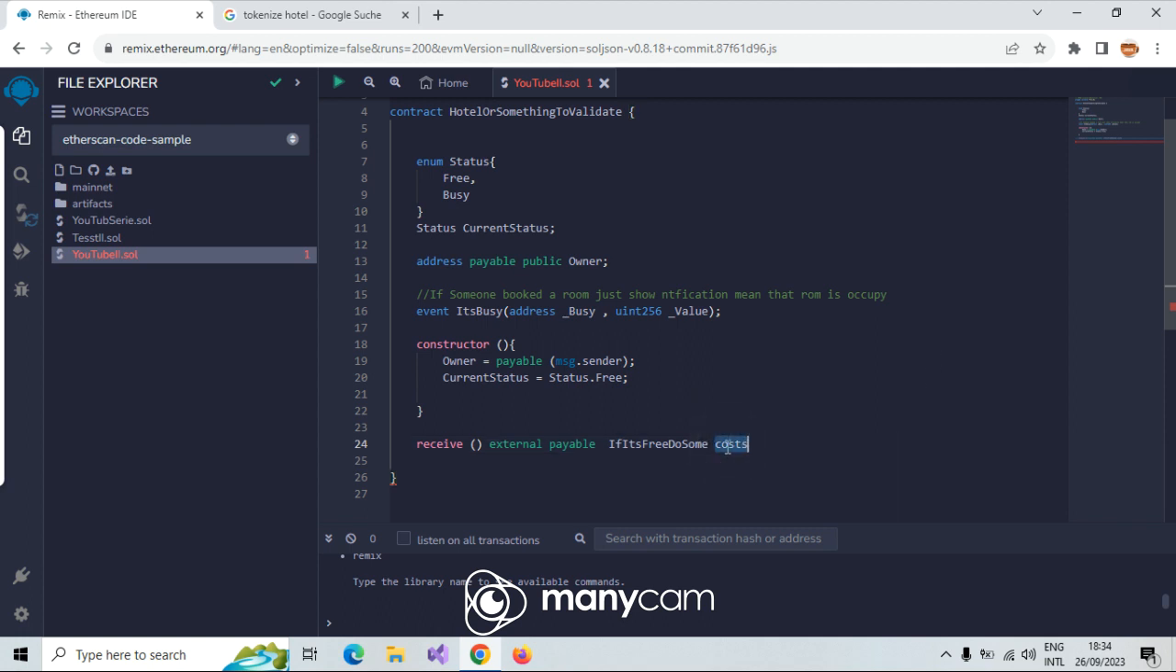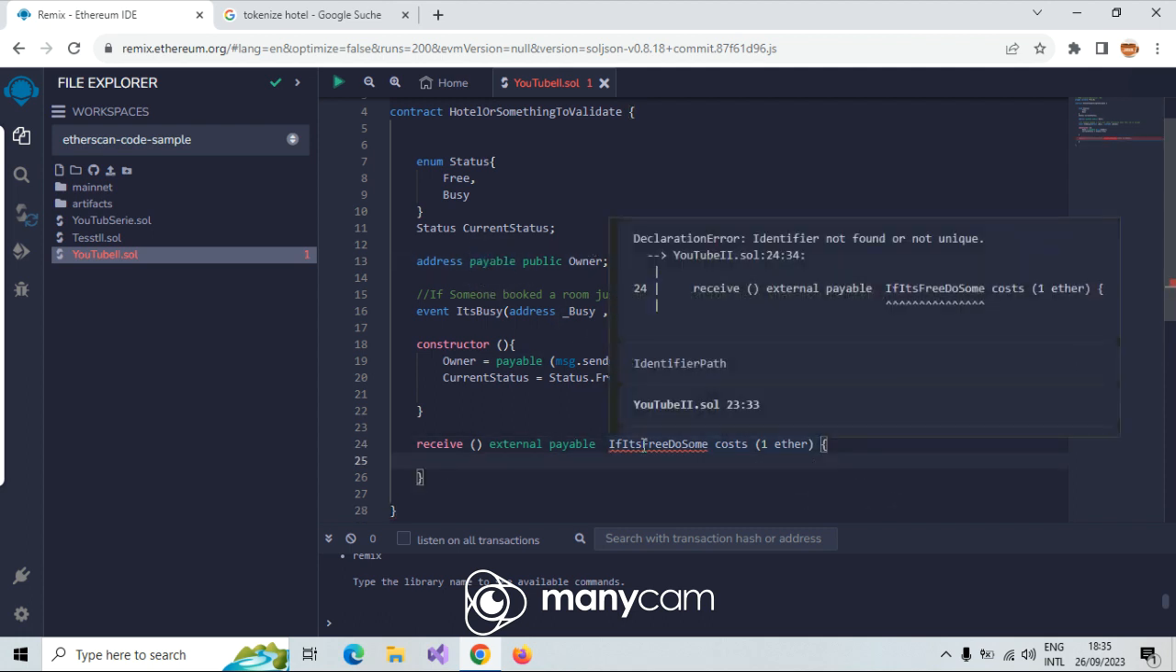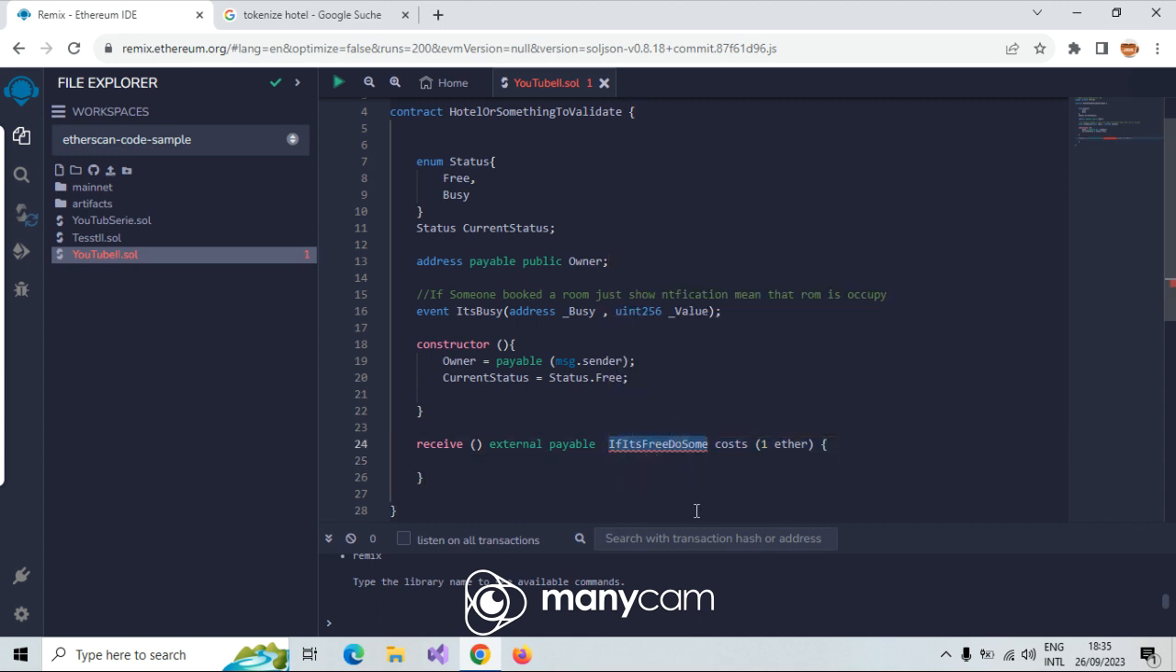For example, I'm able to say one ether. Okay, and I'm talking about this later, because we are in payable mode, and we want to say, what's this? It says identifier not found or not used. Okay, I make it. Okay, this is a method, and this is a modifier. And now let me make this method.